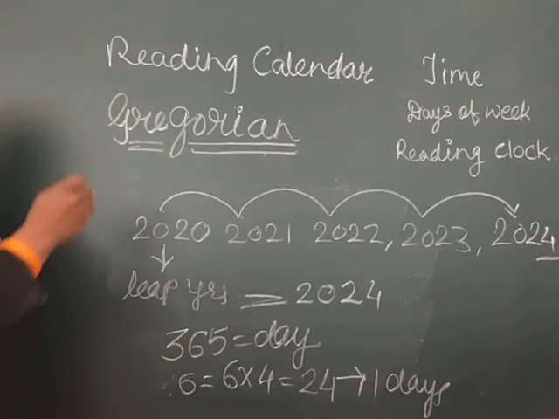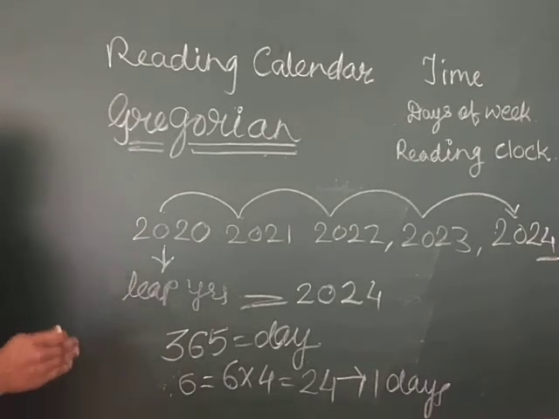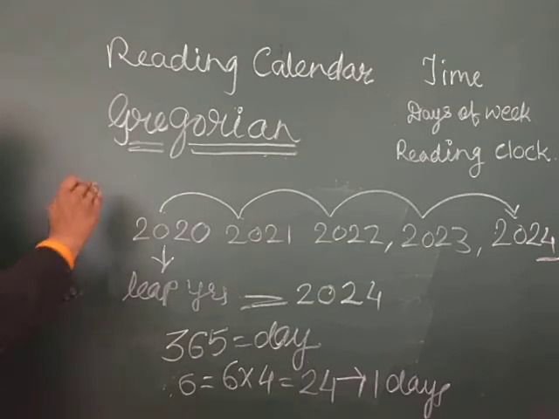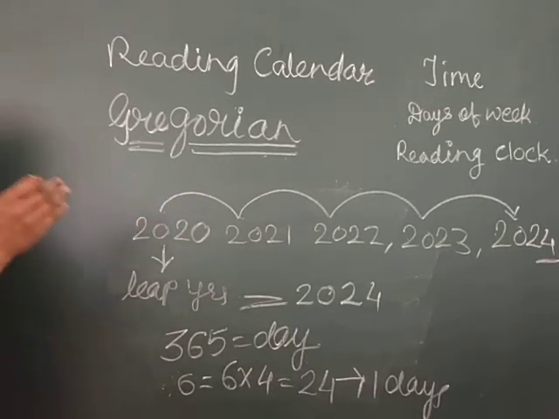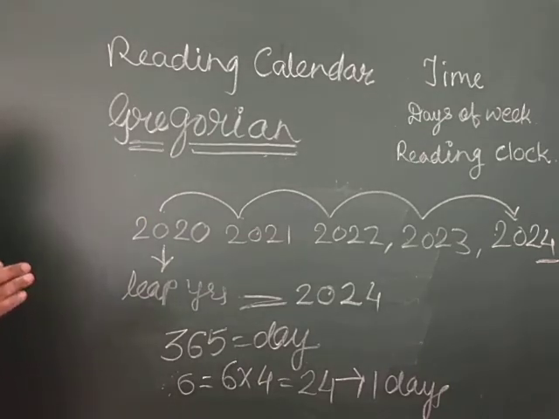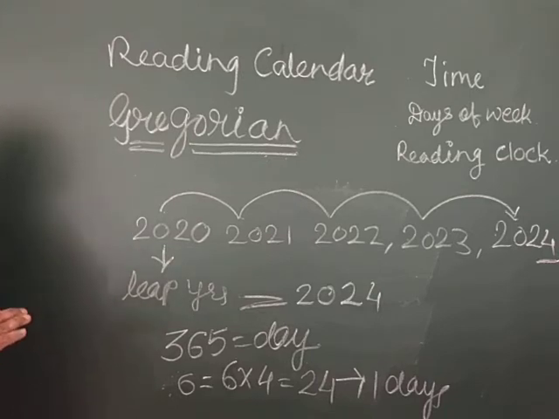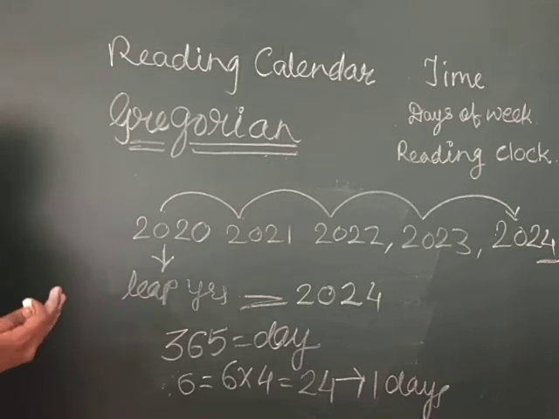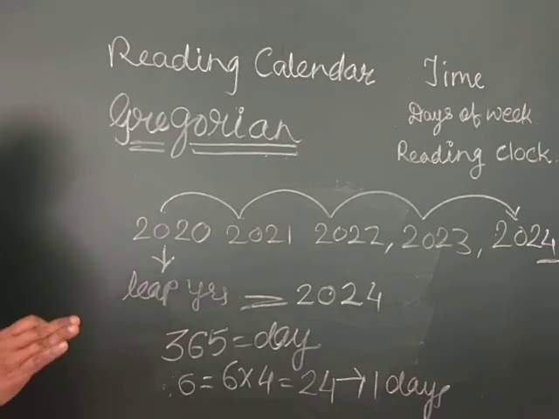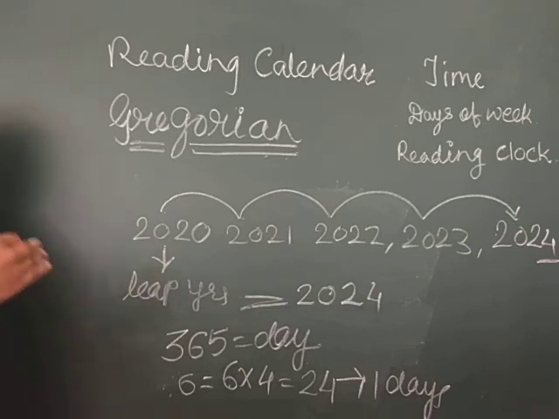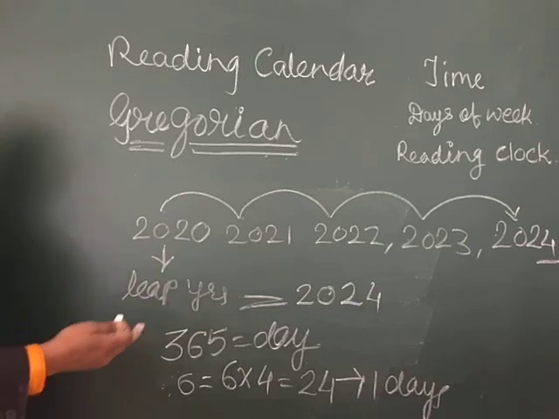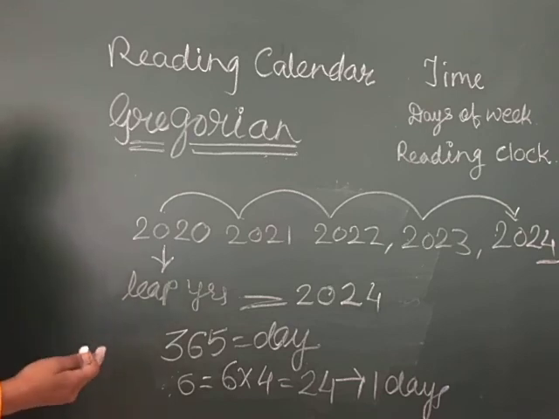I hope that you understand which calendar we follow. We follow the Gregorian calendar. After which year is there a leap year, when there are 29 days in February? And why are there 29 days? When the Earth revolves around the Sun, in every year 6 hours are added. So after 4 years there are 24 hours, and that's why one day is added in a leap year.